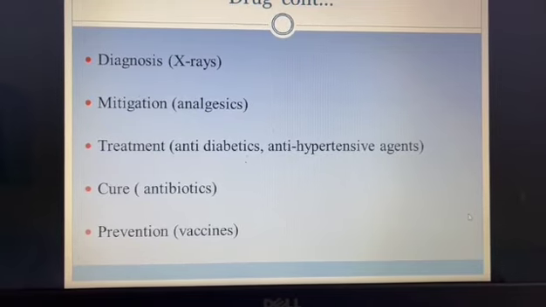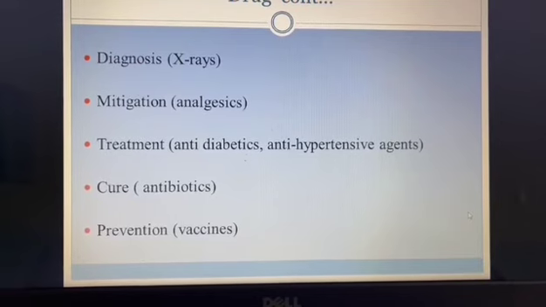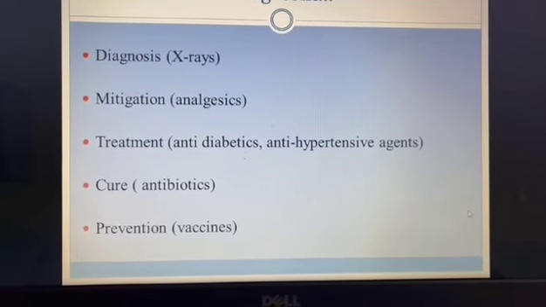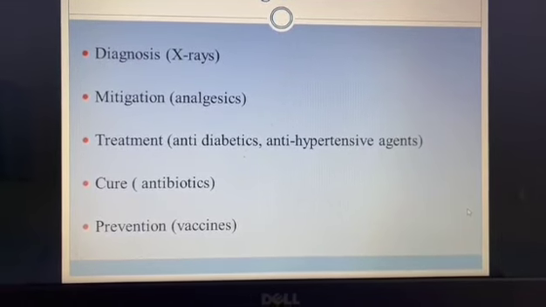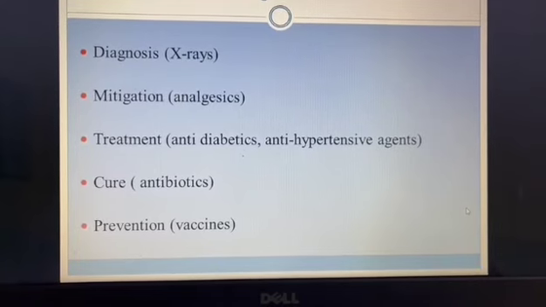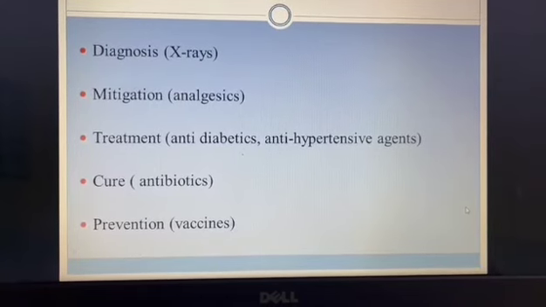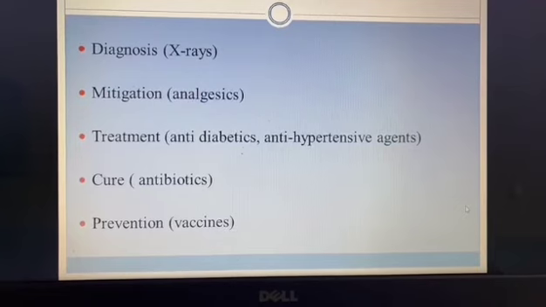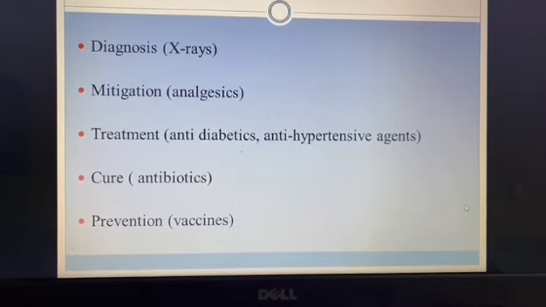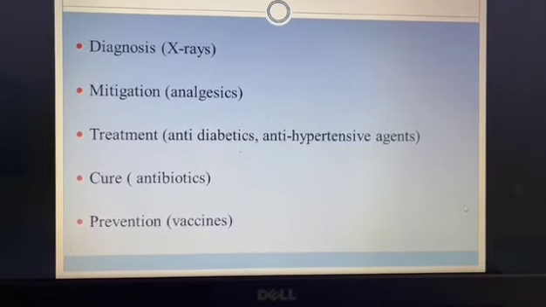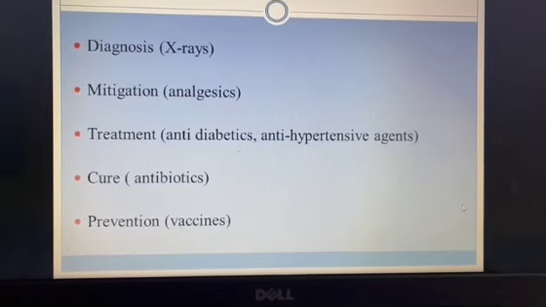Similarly, anything which is used for the mitigation of a disease. Mitigation means decreasing the seriousness of a disease. Like analgesics, these are the drugs that relieve or reduce the pain, so they decrease the seriousness of diseases. So these are said to be drugs.